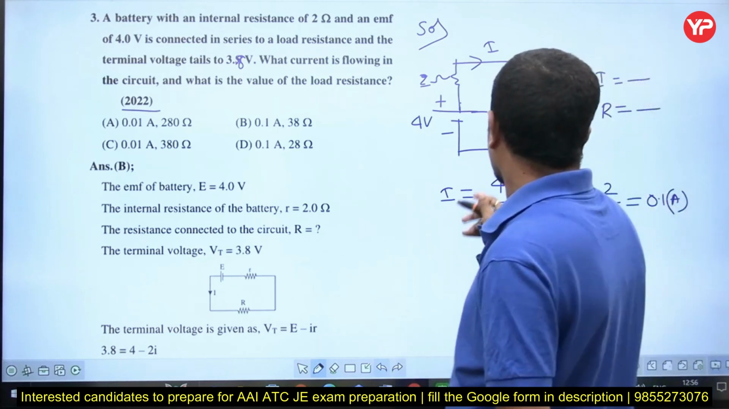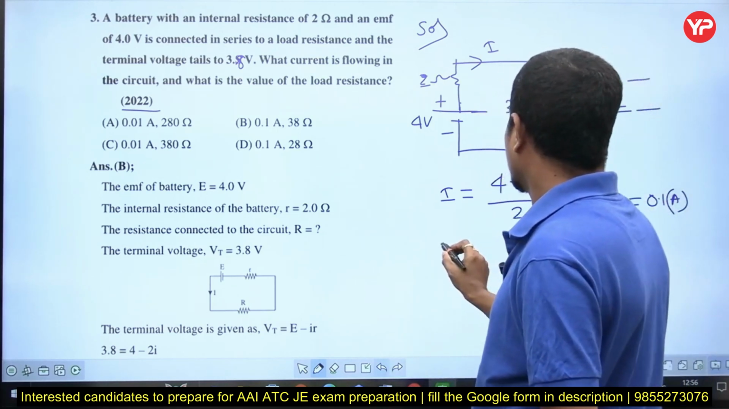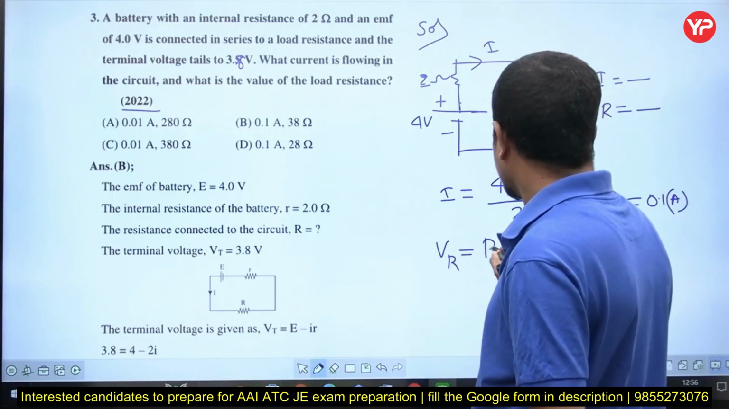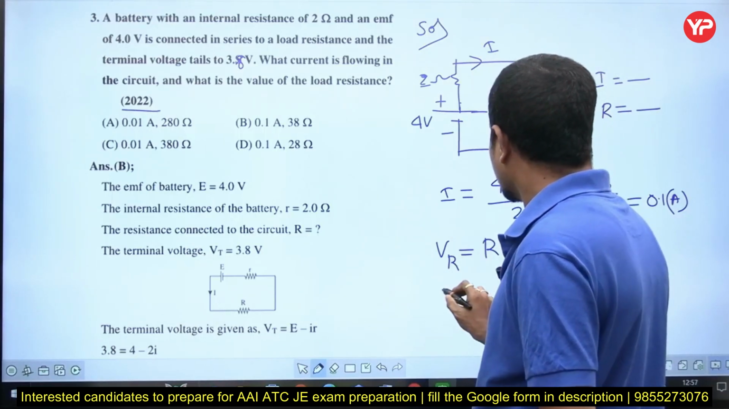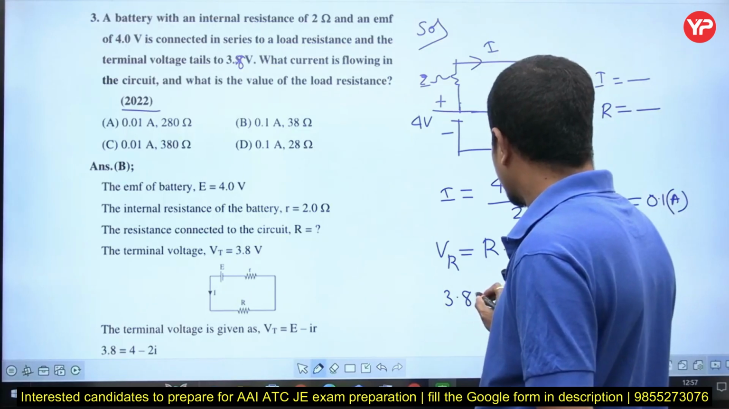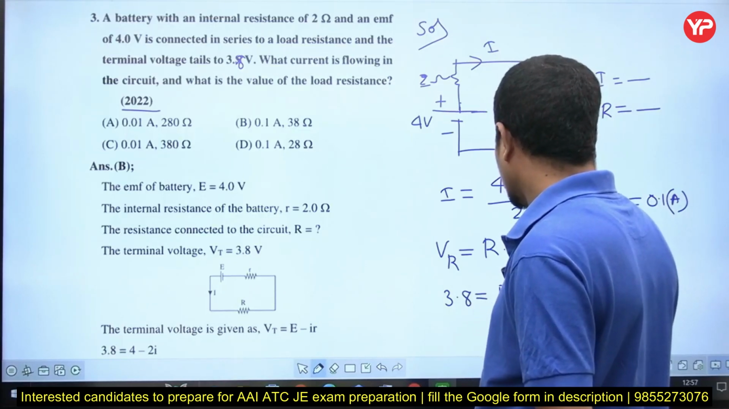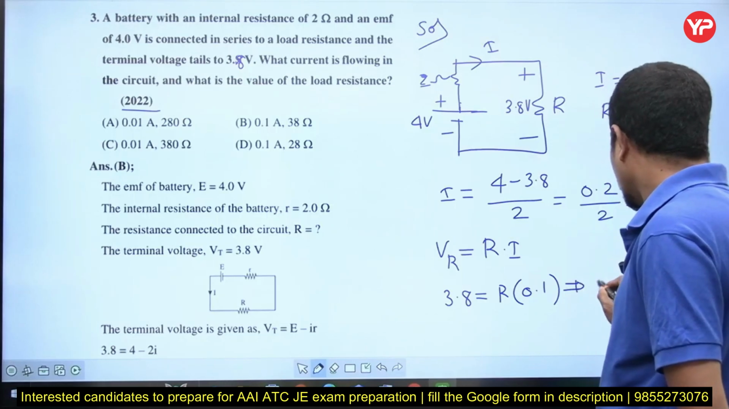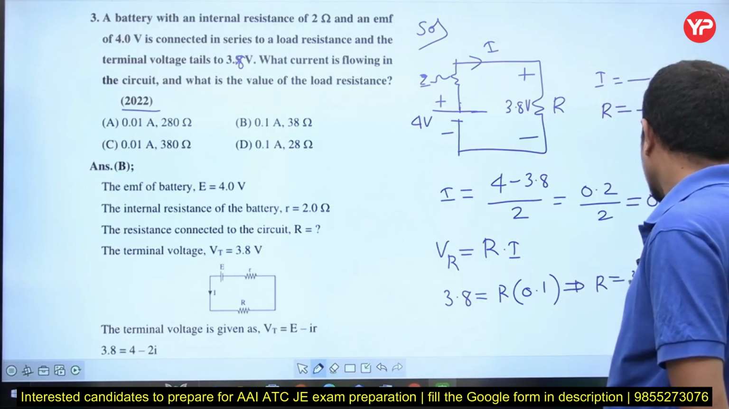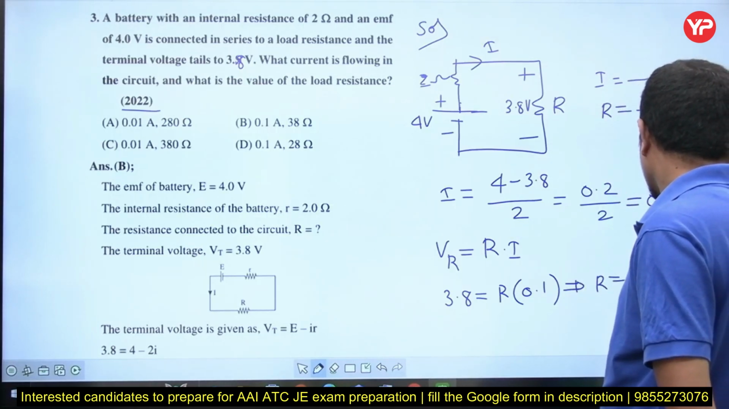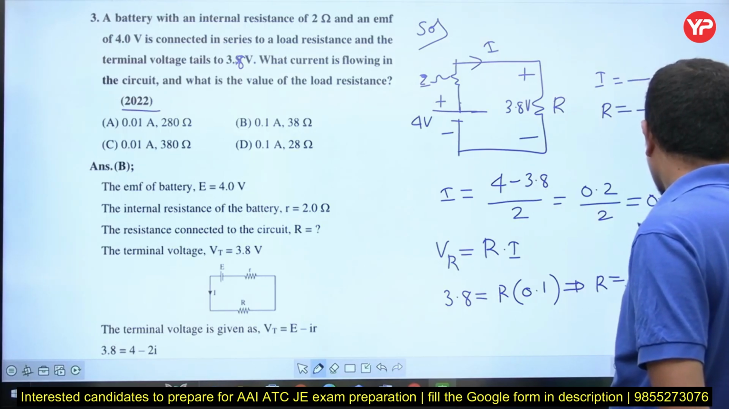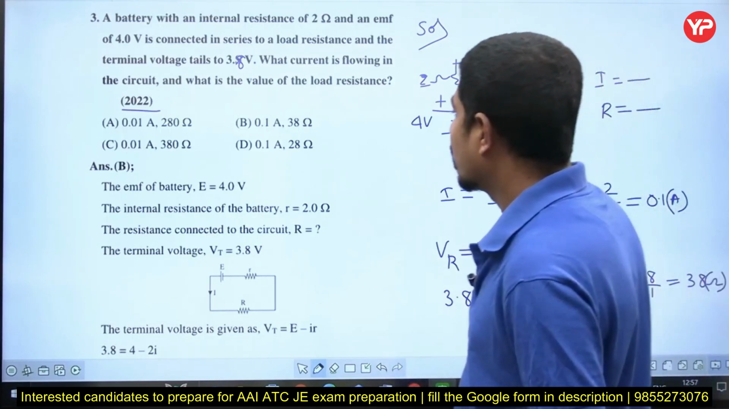Now then, what is the voltage across the resistor? See, voltage across the resistance is equal to, what is the formula? Resistance into current through it. What is the voltage across resistance? It is given in the data, 3.8. Resistance we don't know. How much is I? 0.1. Now from this I can say that R is equal to 3.8 divided by 0.1, that is equal to 38 ohms.